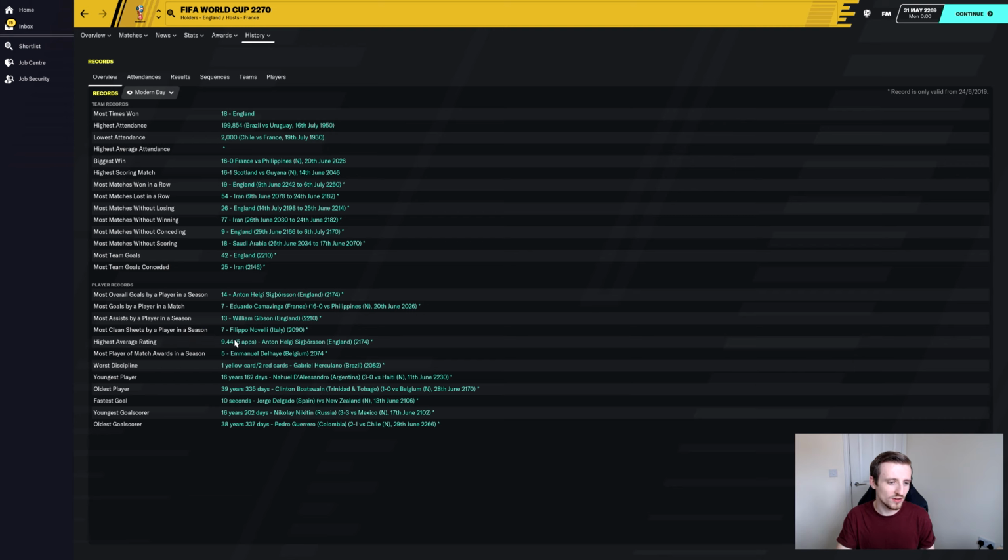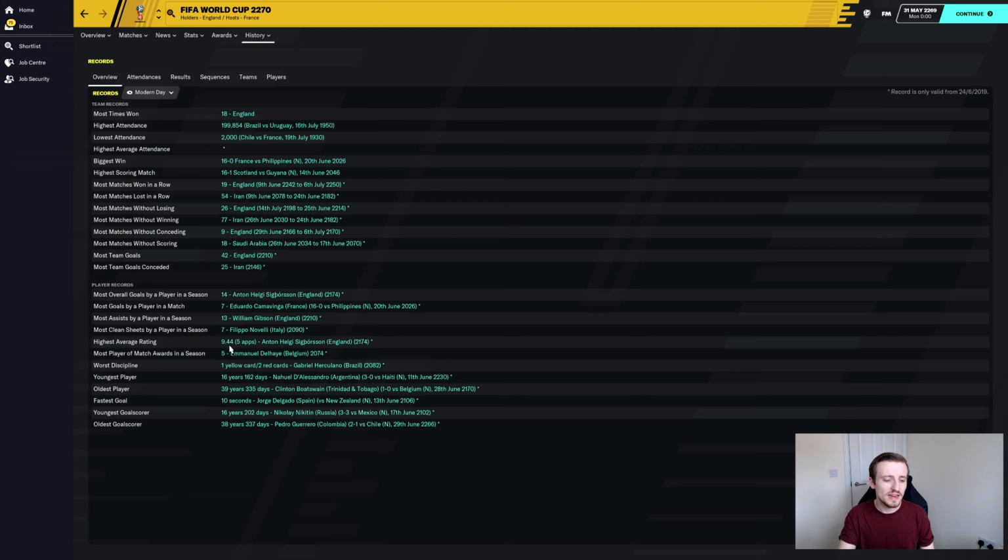What about, oh my goodness. I've just seen the highest average rating for one player over the course of the tournament: a 9.44 for an English player, Anton Helgi Sigborsson, who I presume must have had Icelandic nationality as well. And he's also got the most goals for a player over the course of the World Cup, with 14 in the entire tournament. That's absolutely crazy when you think about the fact that Harry Kane at the last World Cup got 6. And this player's got 14 in one tournament. Bloody hell, that's insane. And that is the same World Cup, actually.